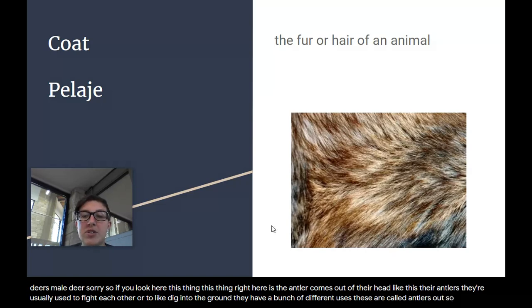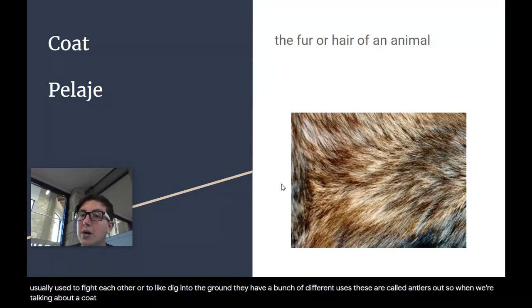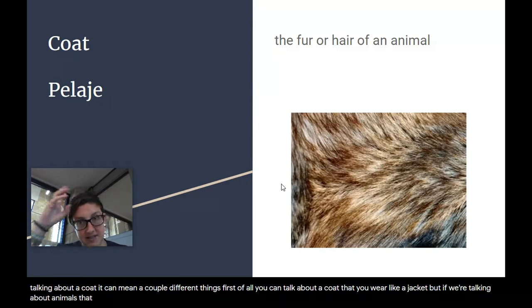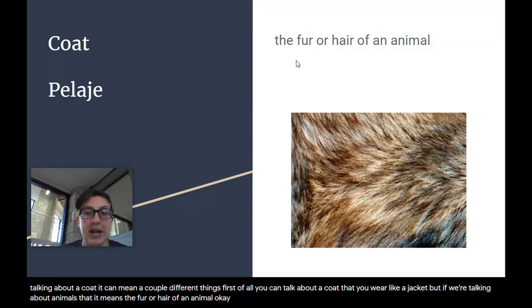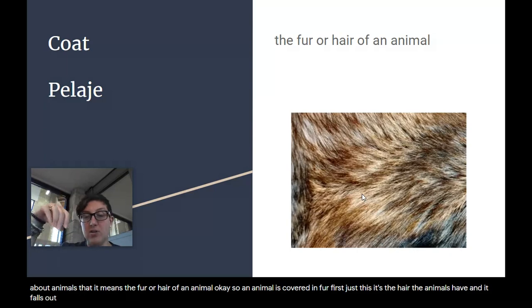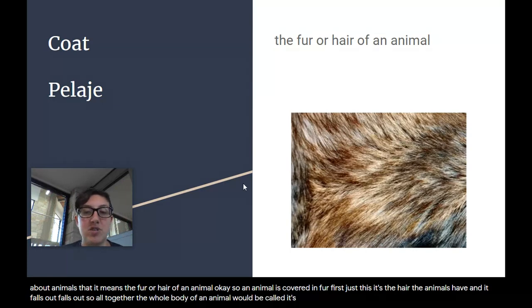Coat. So when we're talking about a coat, it can mean a couple different things. First of all, you can talk about a coat that you wear, like a jacket. But if we're talking about animals, then it means the fur or hair of an animal. So an animal is covered in fur. Fur is just the hair that animals have and it falls out. So altogether, the whole body of an animal would be called its coat.